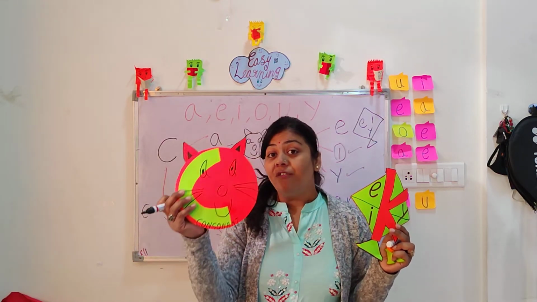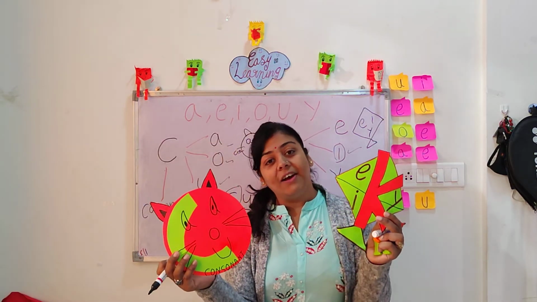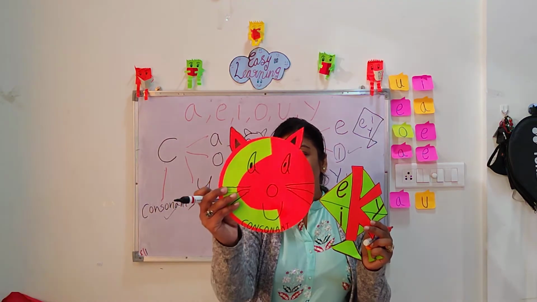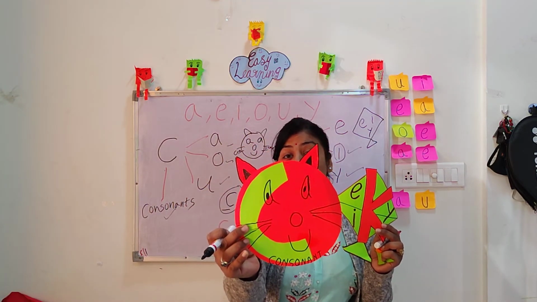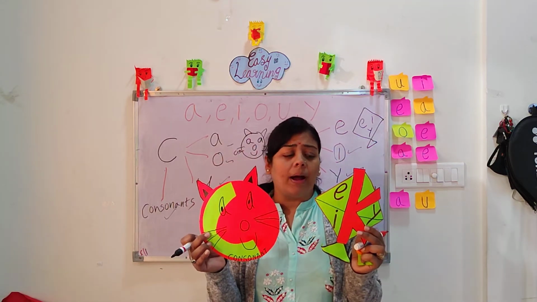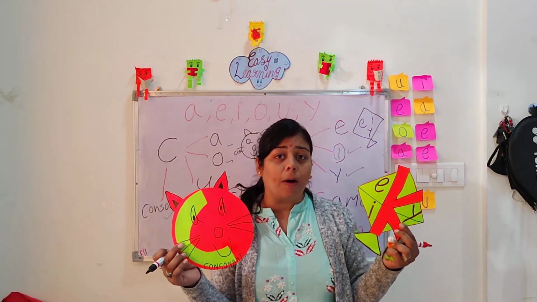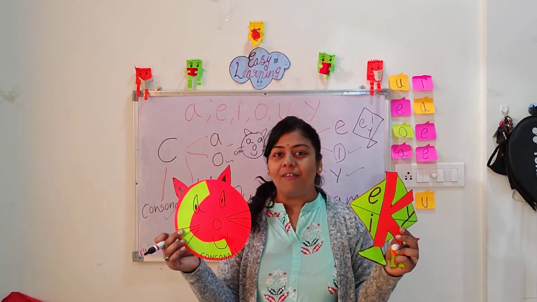We will meet with the ending K sound in our next video. Till then, draw this cat face and learn it. And you can also make some props like this and send me the picture of this.